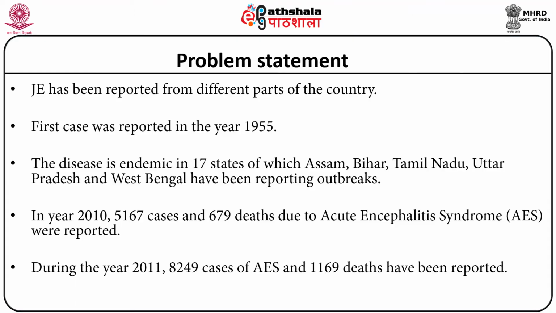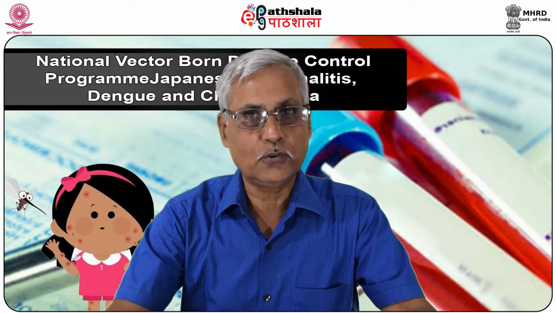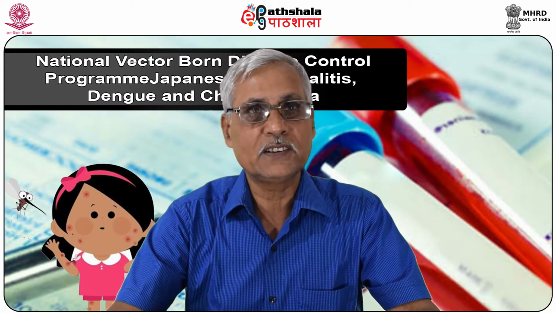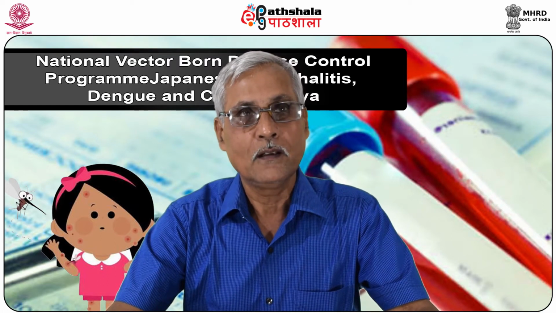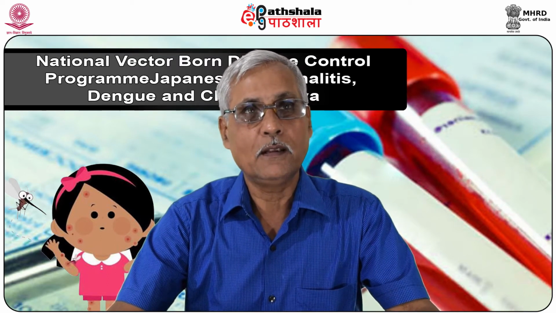During the year 2011, 8,249 cases of AES, that is acute encephalitis syndrome, and 1,269 deaths were reported. The point to be noted is that this is a disease which contributes to death. Case fatality is high, and therefore we have to be very careful.